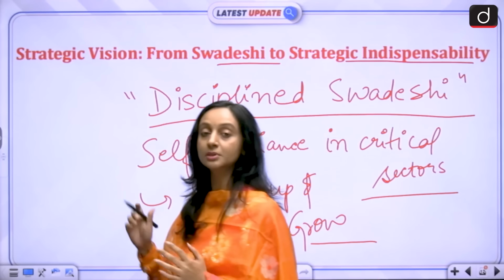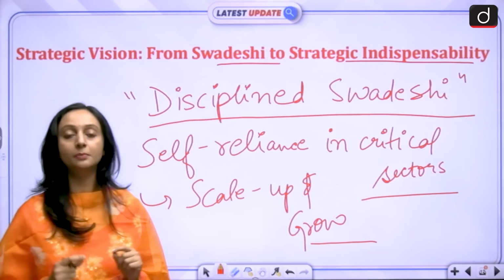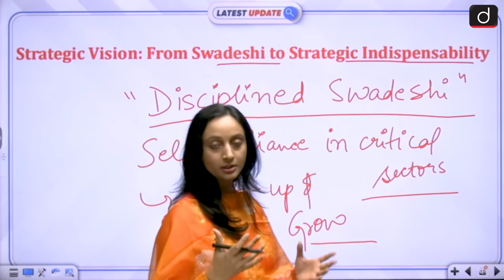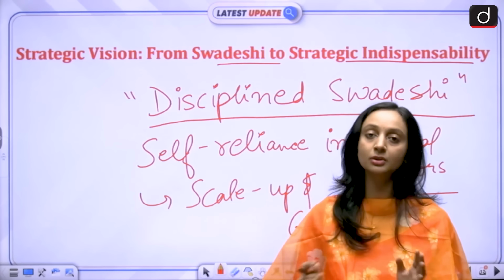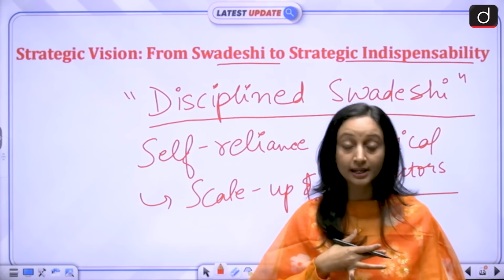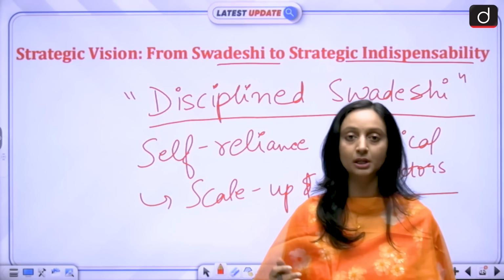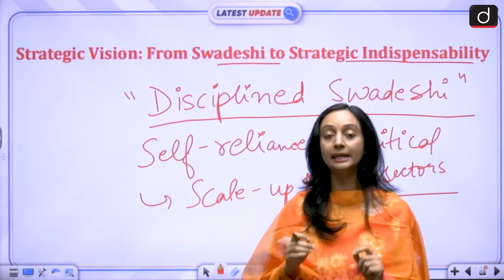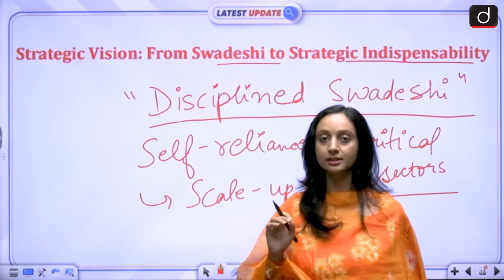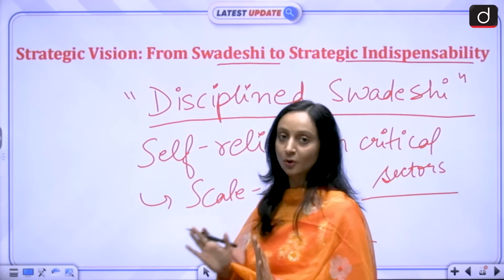Because again, it comes down to the three probabilities that we talked about in the first slide, that the world is moving towards certain types of disorders. We'll have to understand that there's a probability of all those things happening. So that's why we'll have to rely on self-reliance. Then we'll have to scale up and start exporting more, because we can't just be a closed economy. And then we'll also have to prove ourselves to be indispensable in certain sectors, in certain supply chains in the global market. So that was all for this video.